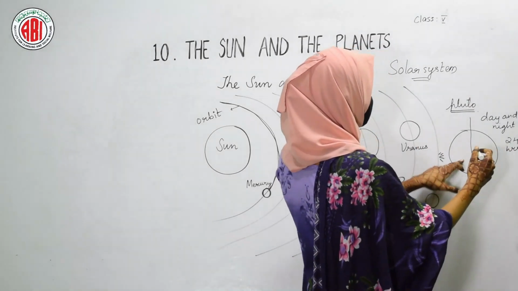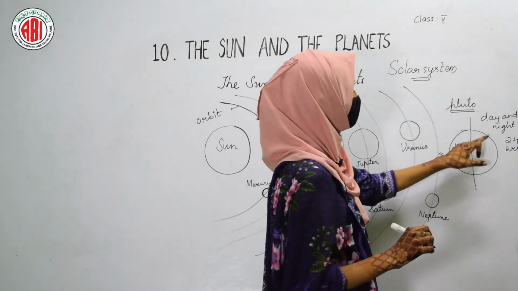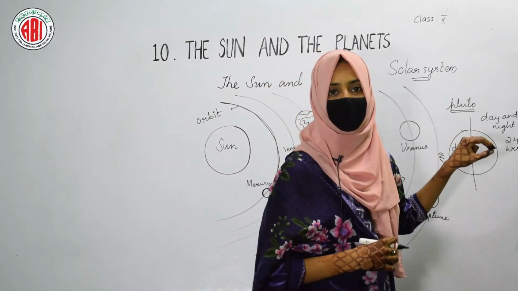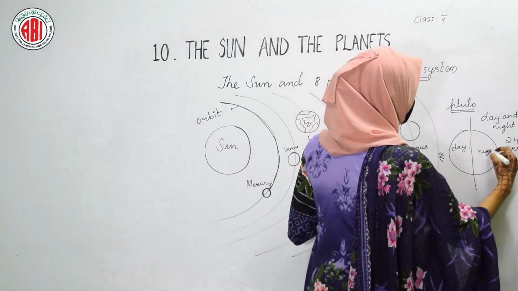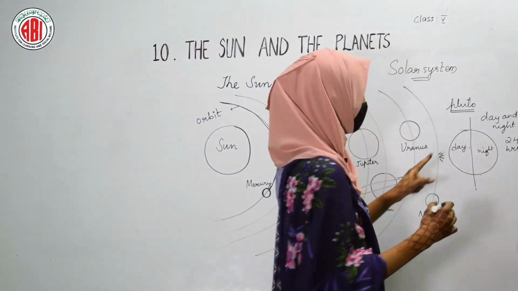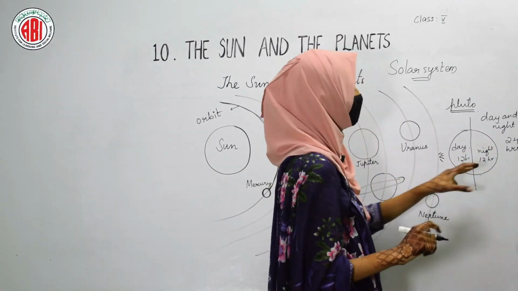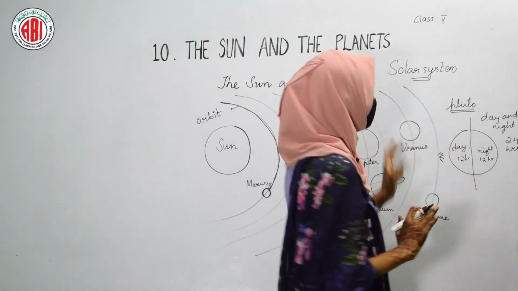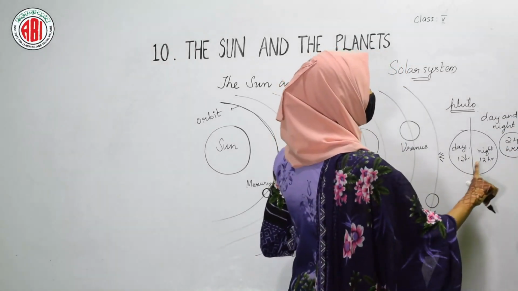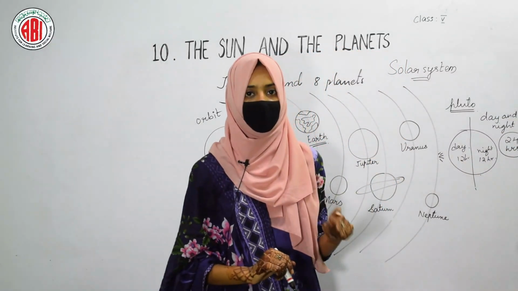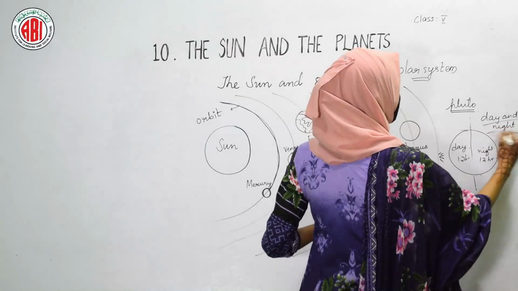So the region of the Earth which faces the sun, there you can find the daytime. But the other portion of the Earth which is in the dark region where the sunlight doesn't fall, there you can find the night time. In this way, 12 hours will be the day time and 12 hours will be the night time in different parts of the Earth. One rotation completes within 24 hours. So the rotation takes place on its own axis. This rotation causes day and night.